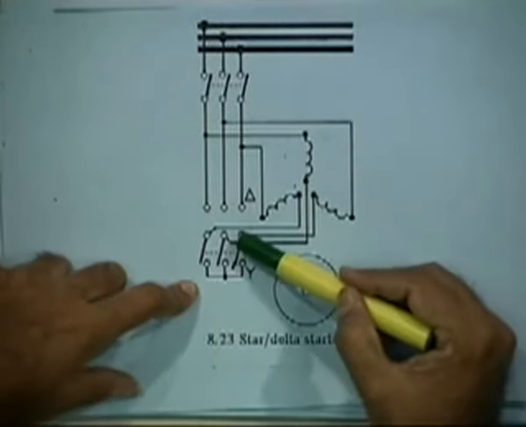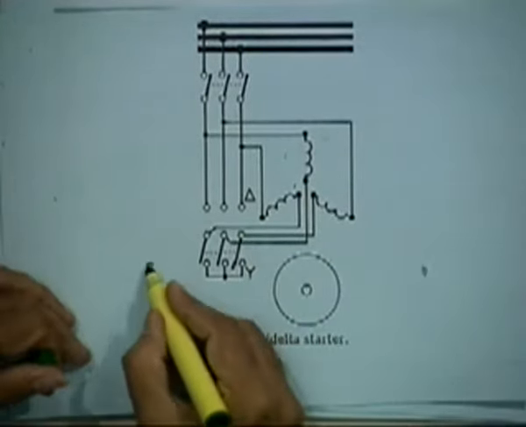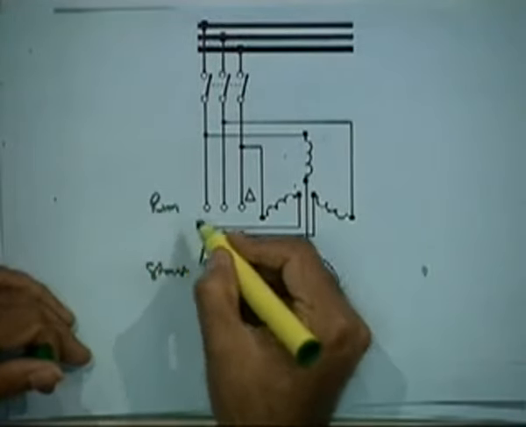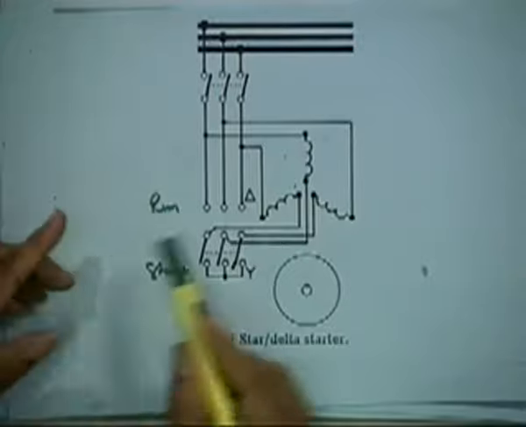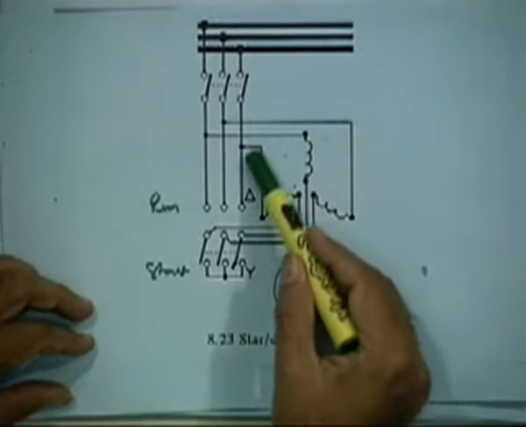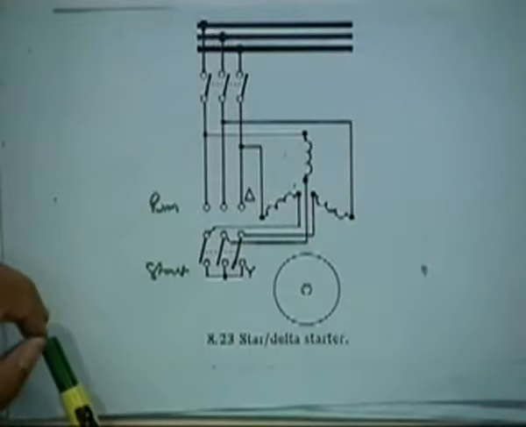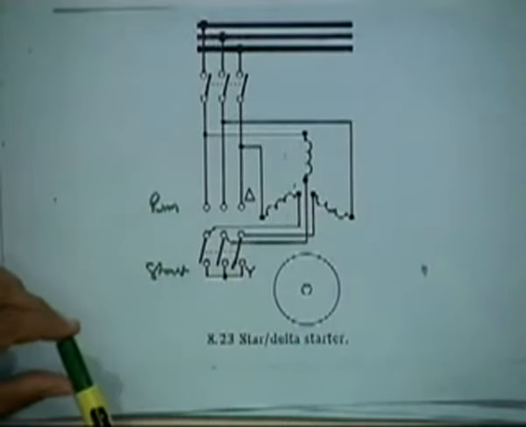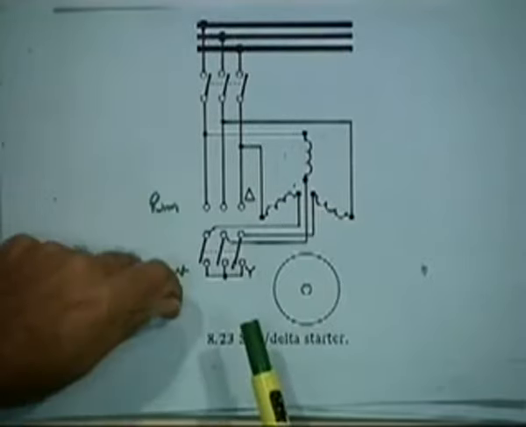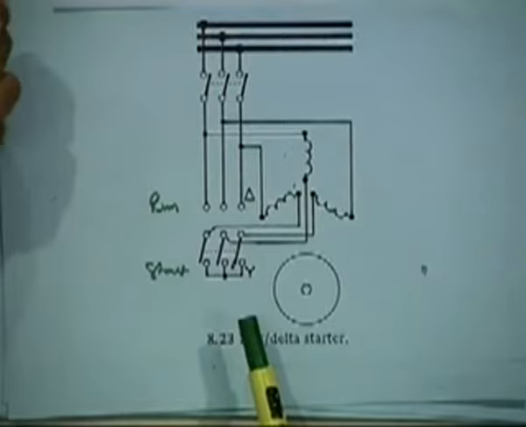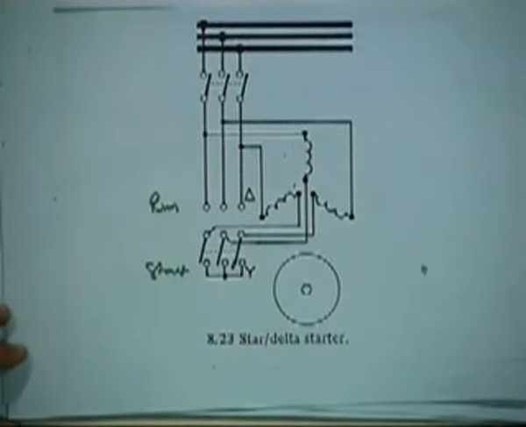Now this will be the start, and now you throw it to the run mode, that is the top one, then this will automatically get connected in delta. So this is the connection of a star delta starter. You put it down, it will be start, then put it up, it will be run.